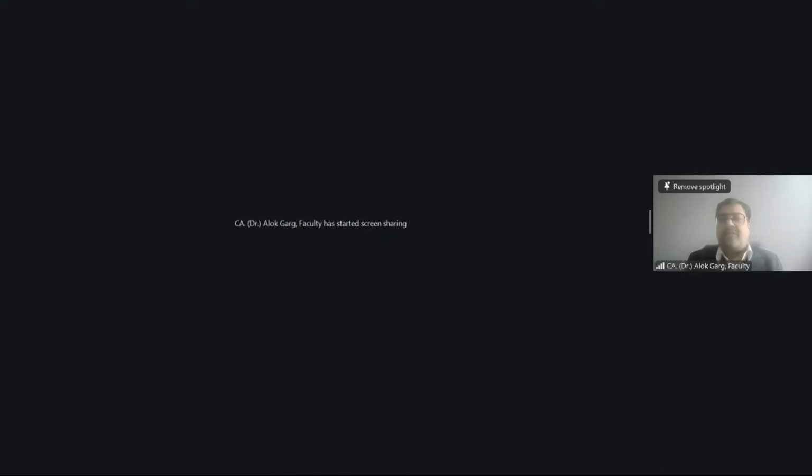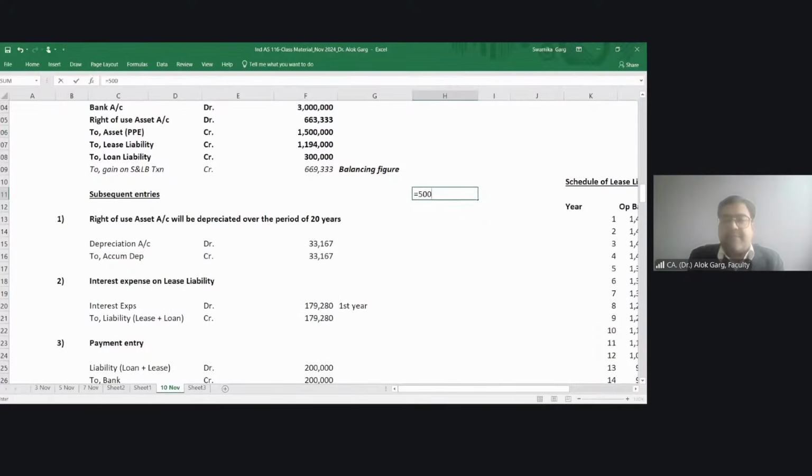You went to the State Bank and State Bank told you, madam, I will give you 7% rate of interest. So you will make a calculation: I need to pay Mr. Alok 5 lakh rupees after 7 years, and my rate of interest is 7%, which I can get from State Bank of India, right?